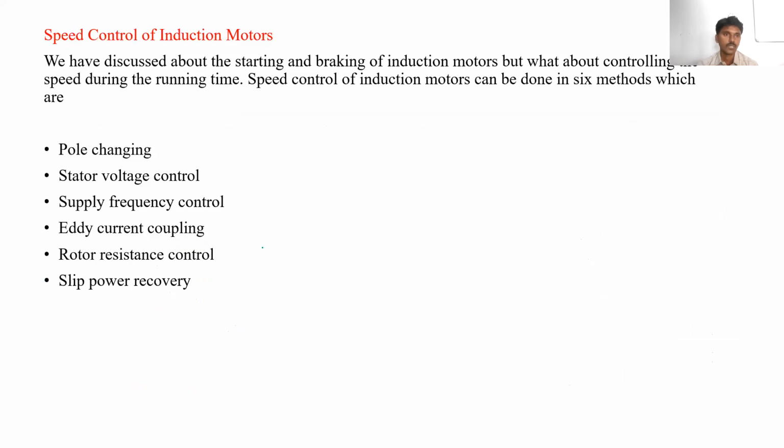Clear? So, speed control of the induction motor. Generally we can control the speed of the induction motor by pole changing. The speed of the induction motor is inversely proportional to the number of poles. If the number of poles increases, the speed decreases. If the number of poles decreases, the speed increases. So by changing the number of poles, the speed can also be changed. The same goes for stator voltage control or supply frequency control and so on.